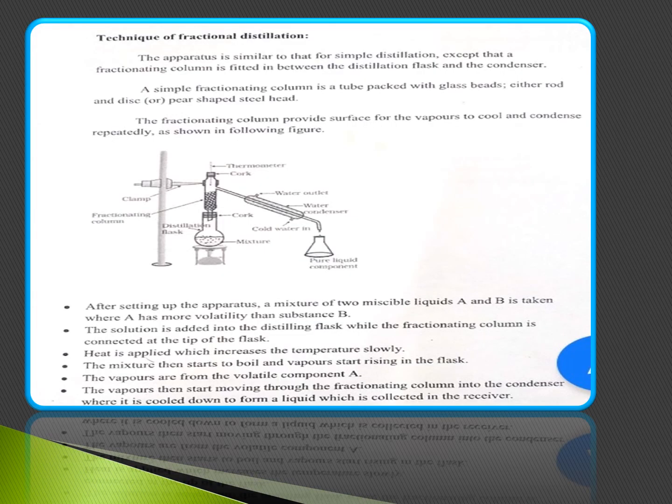The technique of fractional distillation. This apparatus is the same as that of simple distillation. The difference is that a fractionating column is fitted between the distillation flask and the condenser. A simple fractionating column is a tube packed with glass beads, rod and disc, or pear-shaped steel heads. The fractionating column provides surface for the vapors to cool and condense repeatedly, as shown in the following figure.